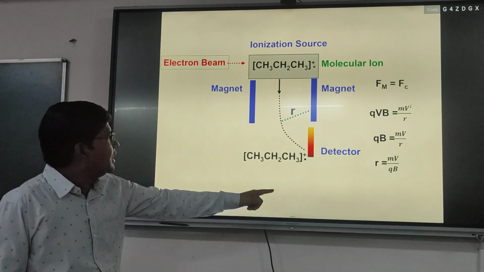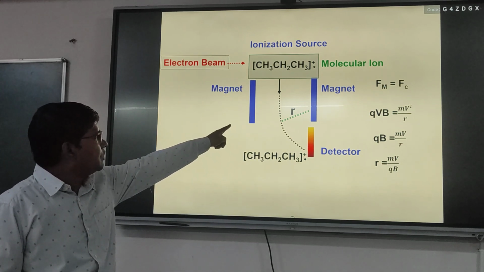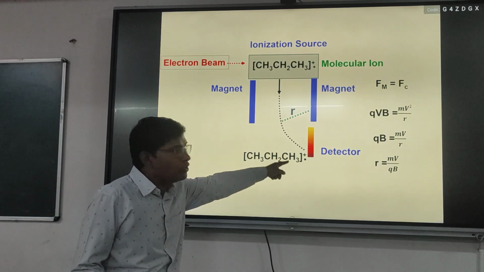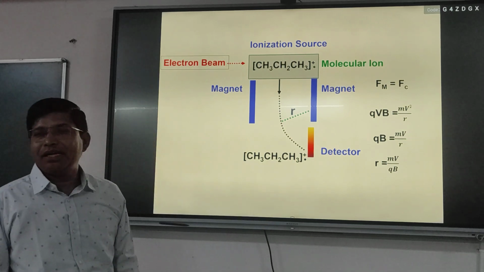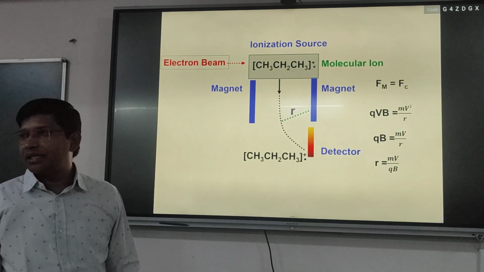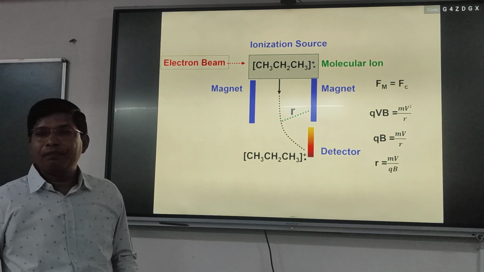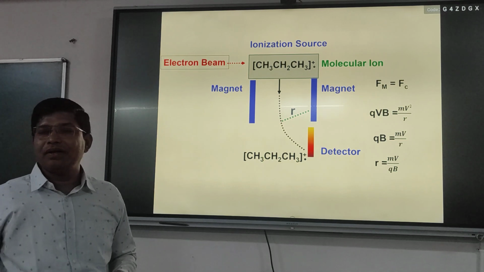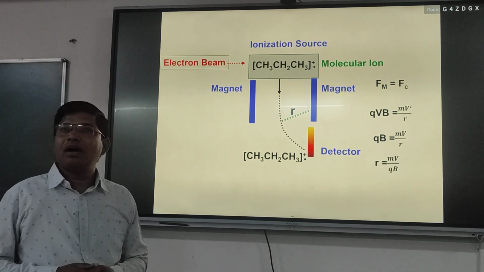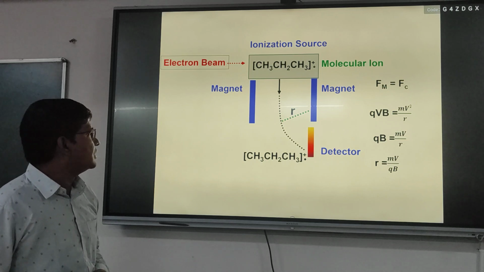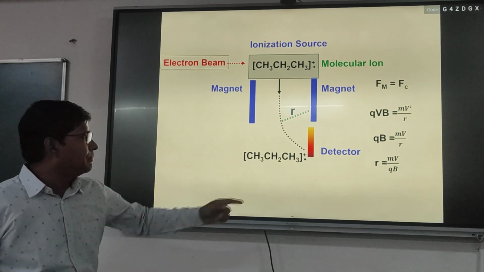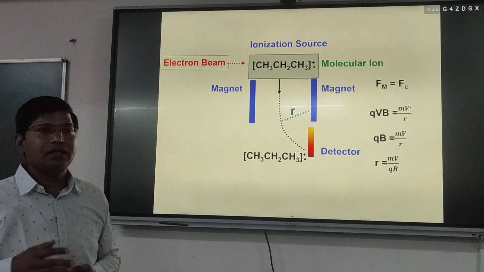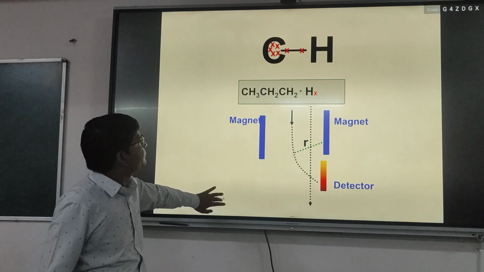This means r is directly proportional to the mass. So the greater the mass of the molecule, the longer the path taken by the molecule to reach the detector. If the mass changes, r will change, and based on that it decides the molecular mass in mass spectrometry. Generally we determine mass by charge, m by q, for the different molecules.